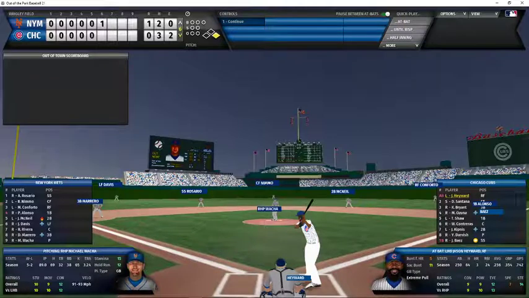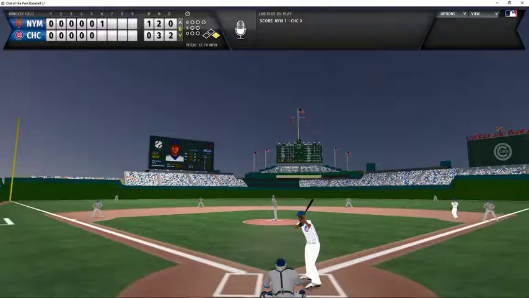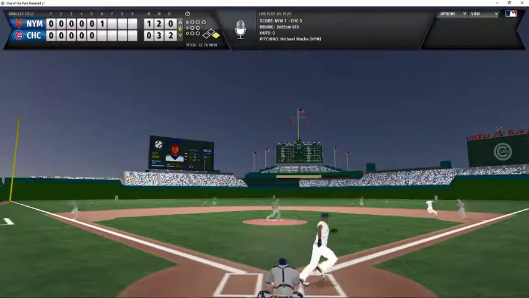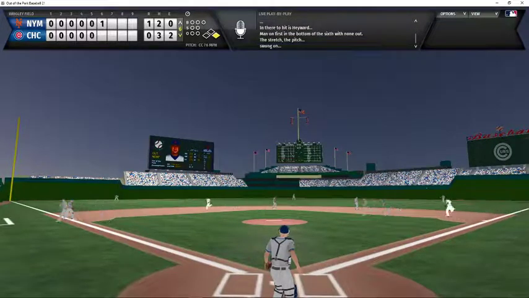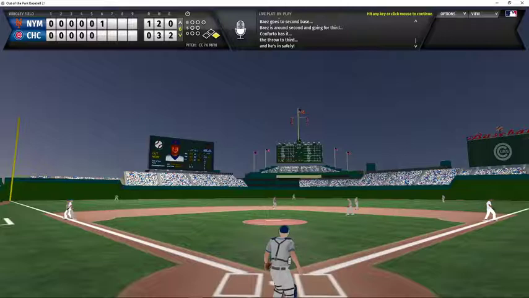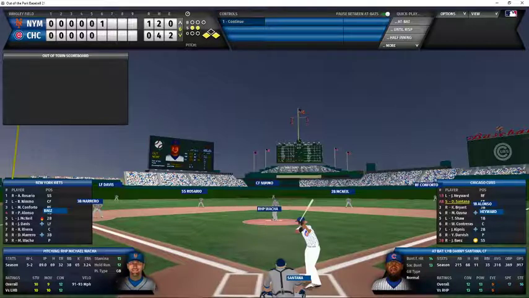Jason Heyward now batting. Baez still on first. Mets leading 1-0. And Heyward knocks a base hit into right field. Baez rounding second. He is going to head all the way to third. The throw goes to third, and Baez is safe standing up. He goes first to third on the Heyward single, and the Cubs have runners on the corners and nobody out.